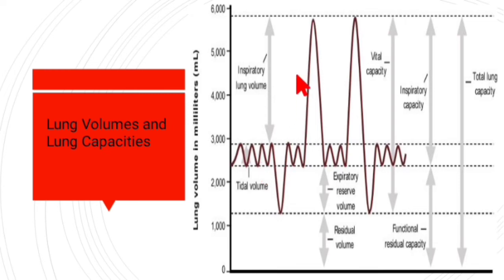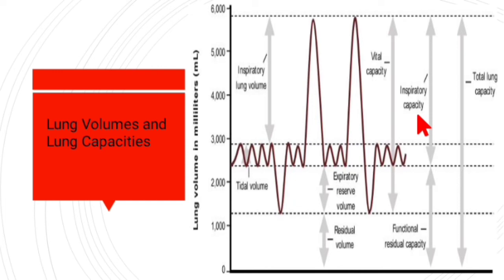Now coming to the inspiratory reserve volume, it is nothing but forceful inhalation of air after normal inhalation. Expiratory reserve volume is forceful exhalation after normal exhalation. Residual volume is the remnant air remaining in the lungs after forceful expiration. Now we deal with the inspiratory capacity.